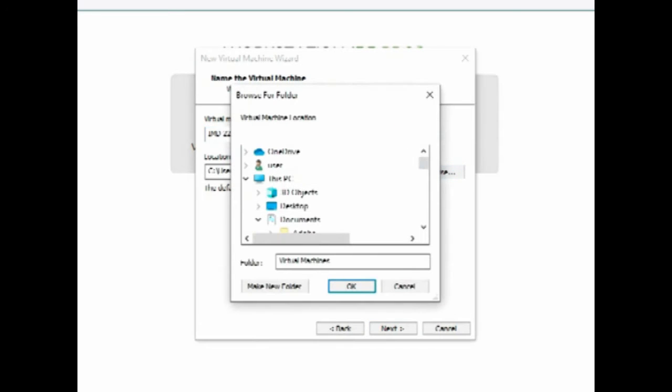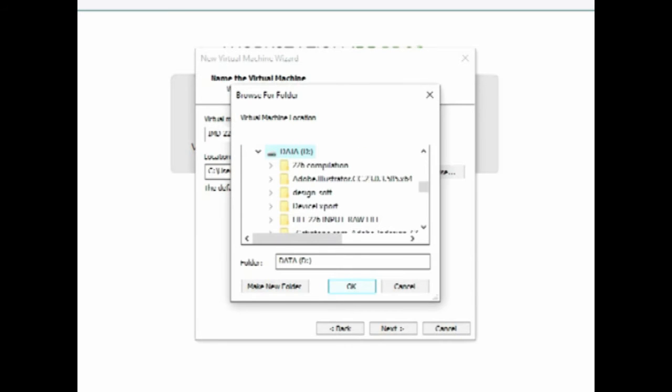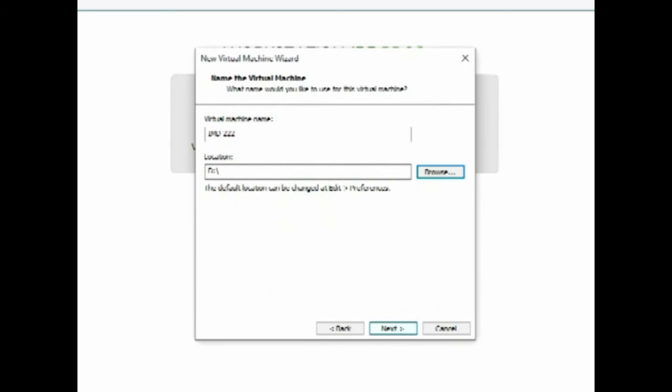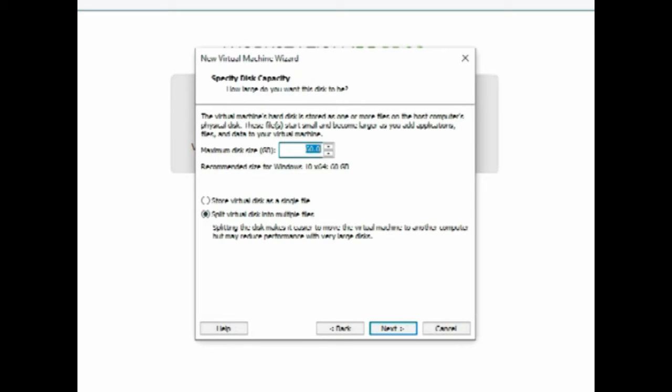Before that, choose the location where we want to put the virtual machine files. Then the recommended size, and we will use 16 GB, which is the recommended size, and then click next and finish. So these are the properties of our virtual machine.